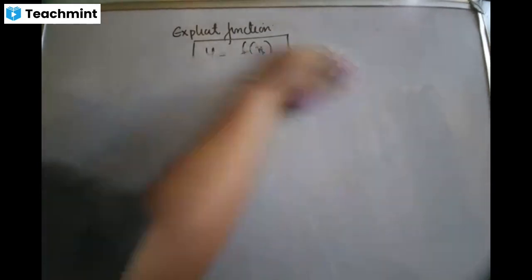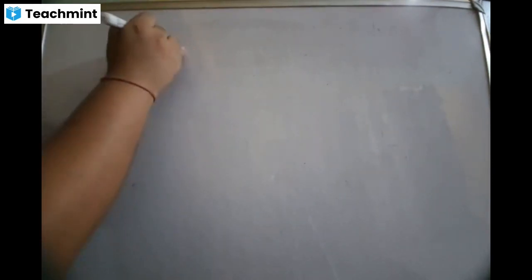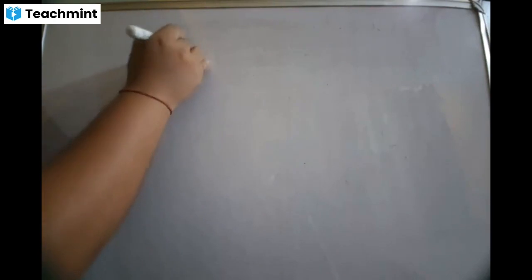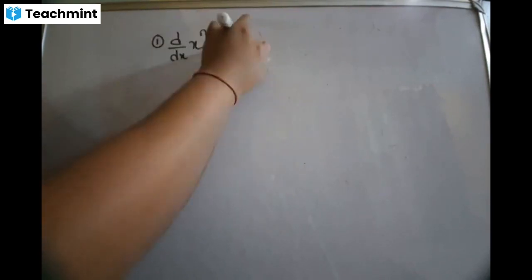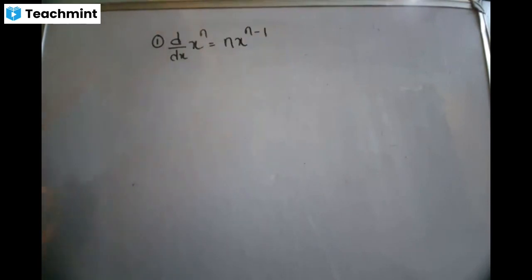Now I'll give you formulas. I will give you the formulas which will be needed for us to differentiate, formulas which will break the function. Okay. The first formula is d by dx of x to the power n. n will come in front, so n times x to the power n minus 1. So again, I'm telling you, there are 11 formulas.